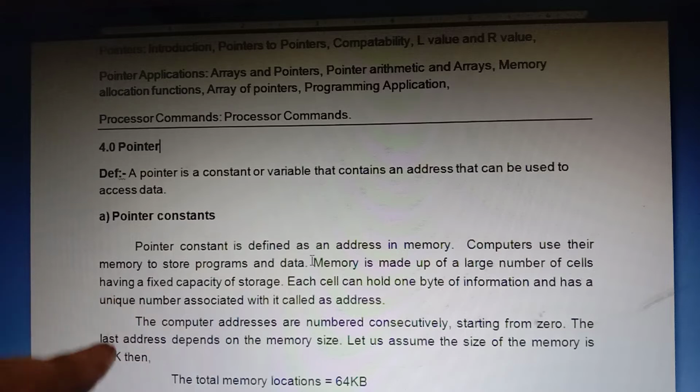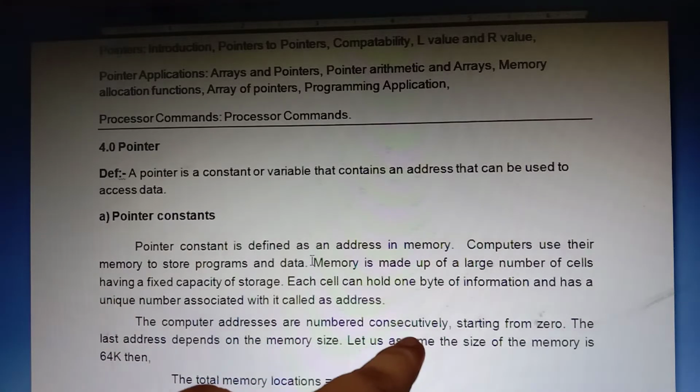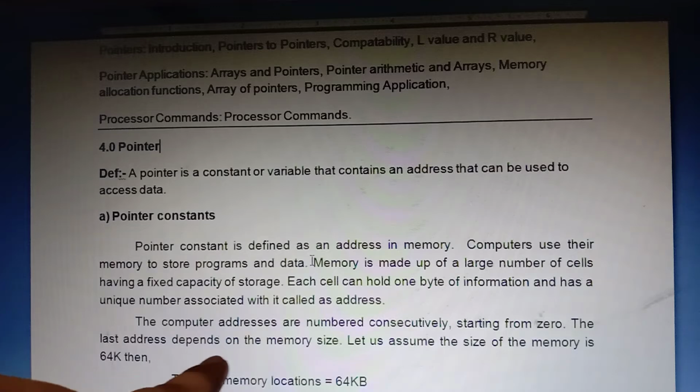The computer addresses are numbered consecutively, starting from 0. The last address depends on the memory size. Assume the size of memory is 64K. So the memory address always starts by default at 0. Here we are taking the memory as 64K.